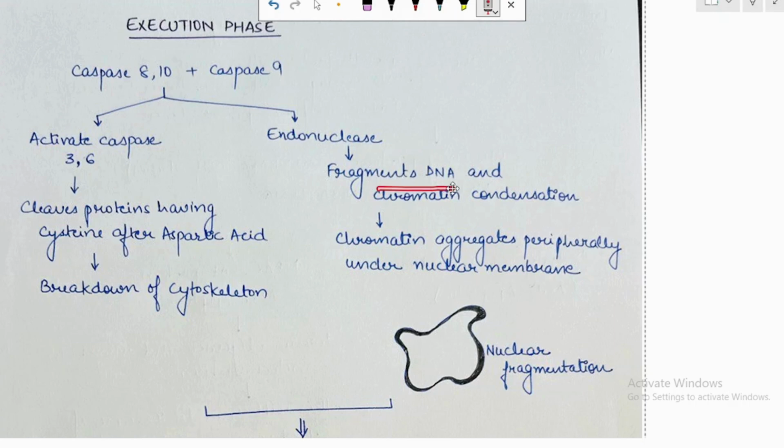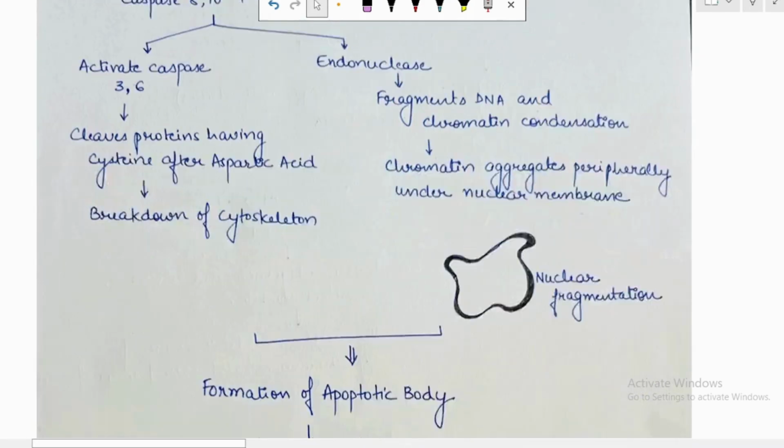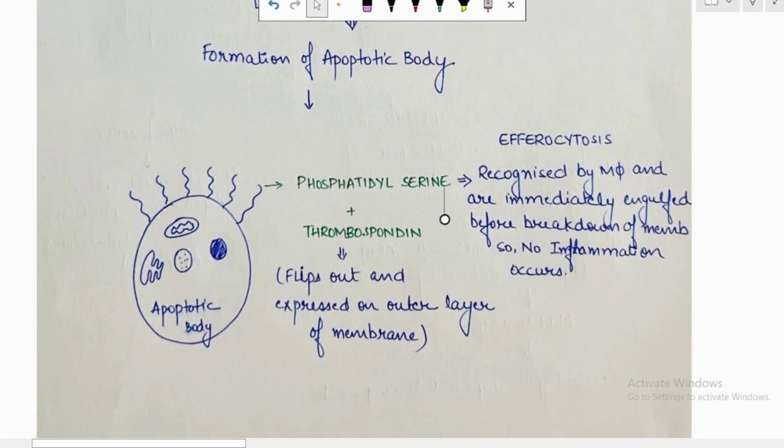Endonuclease will cause the fragmentation of the DNA and will lead to chromatin condensation. This chromatin will aggregate peripherally under the nuclear membrane and will lead to nuclear fragmentation. This leads to the formation of the apoptotic body, and now these apoptotic bodies will send the eat me signals. These apoptotic bodies will send the eat me signals, and macrophages will come and engulf these apoptotic bodies.